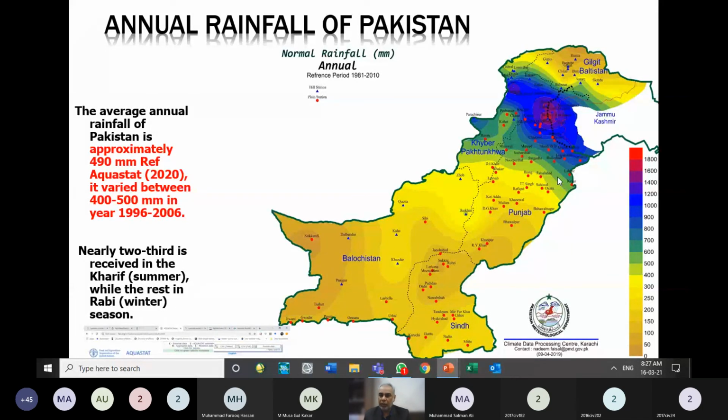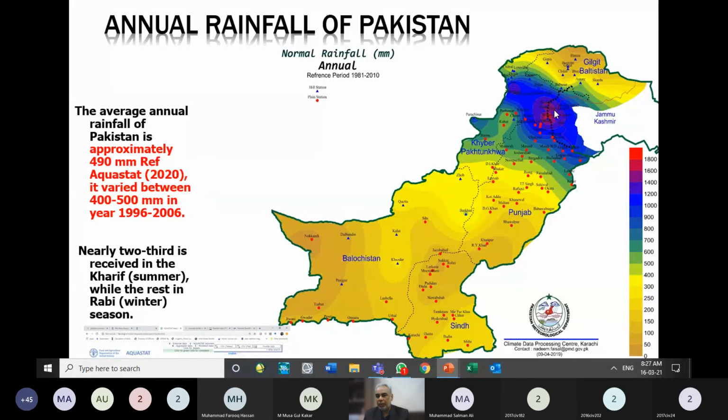For example, those people living in Lahore can see that we have this shade of green and blue. So if I say this green to blue, 600 to 700 millimeter is the average rainfall for Lahore, and the least rainfall is for Nokundi and this Turbat area. They are getting the least rainfall, and then this area, Larkana, and I think Sukkur is over here. So these areas are getting the least rainfall.